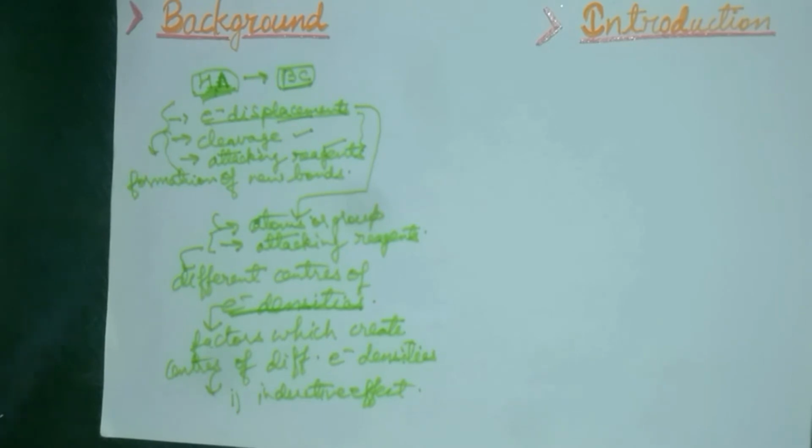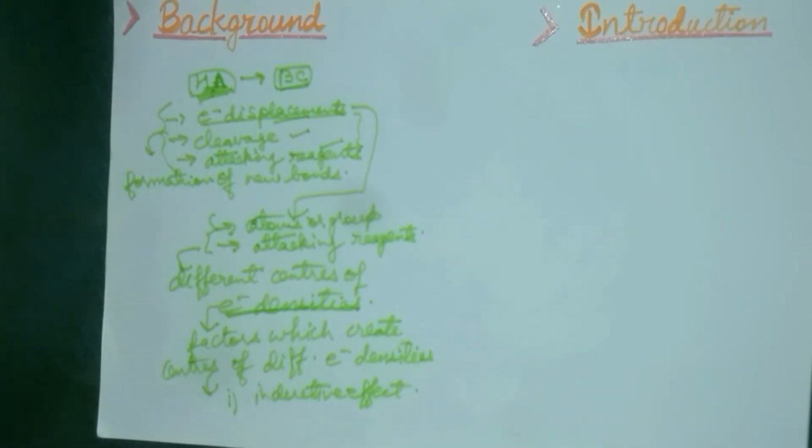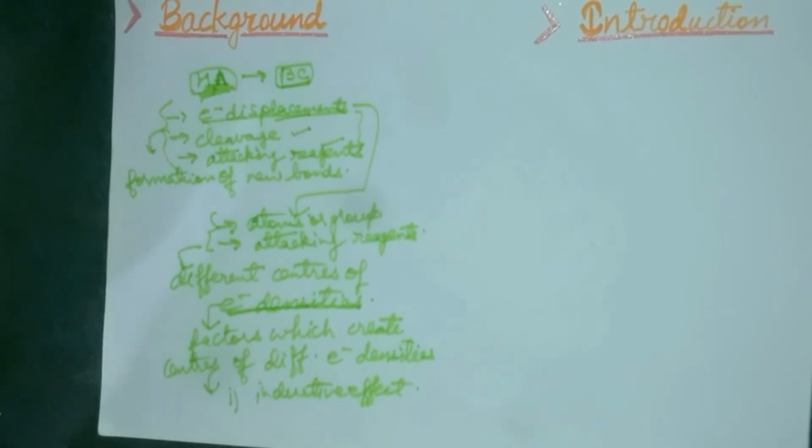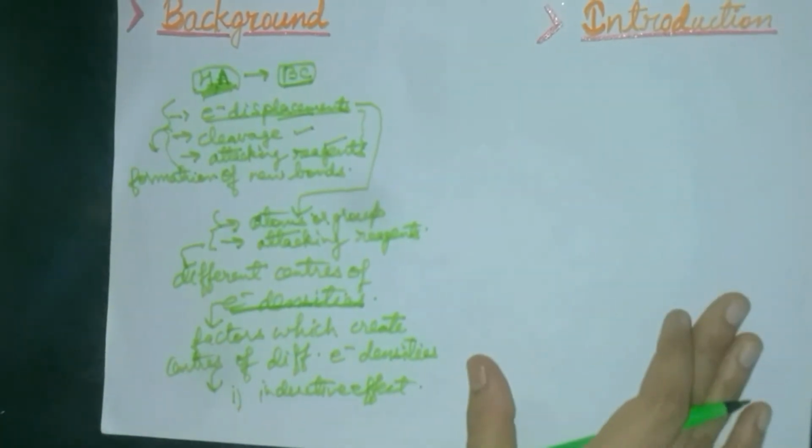The electronic displacements give us a mechanism to understand how bond breaking or electron displacement takes place in a reaction of an organic compound which involves changes in the covalent bond, in order to give a product. So now let's understand what the inductive effect is, that means the introduction part.